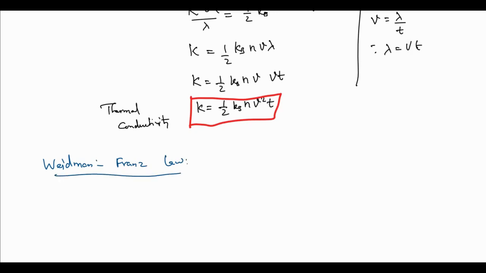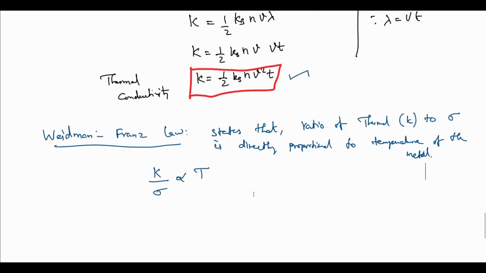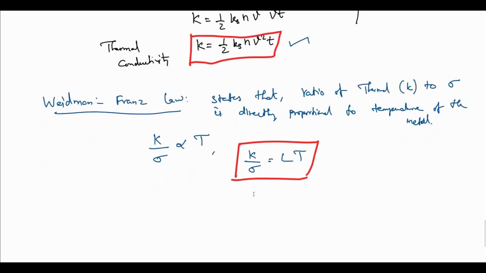It connects the thermal conductivity we found here and the electrical conductivity, and states that the ratio of thermal conductivity K to electrical conductivity sigma is directly proportional to the temperature T. So there will be a proportionality constant: K by sigma equals L times T, where L is the Lorentz number.